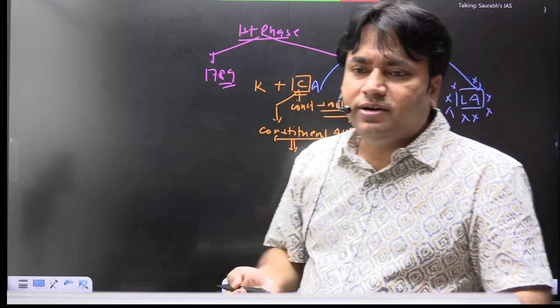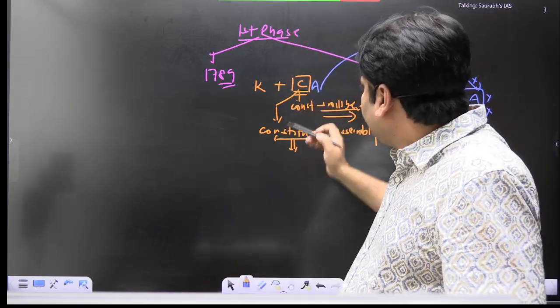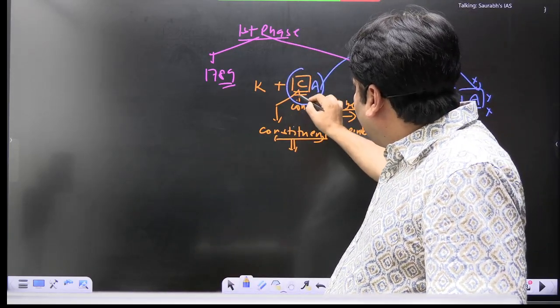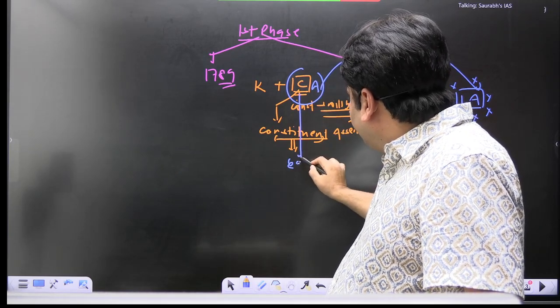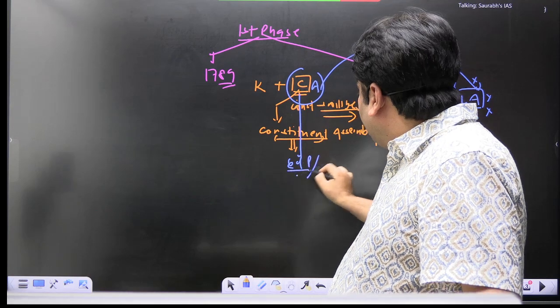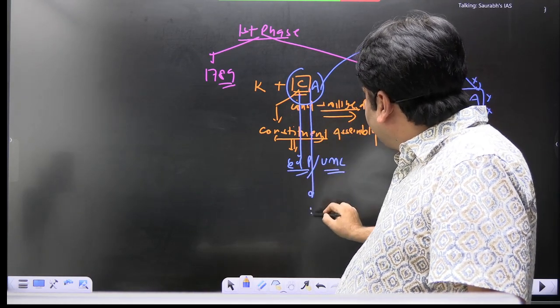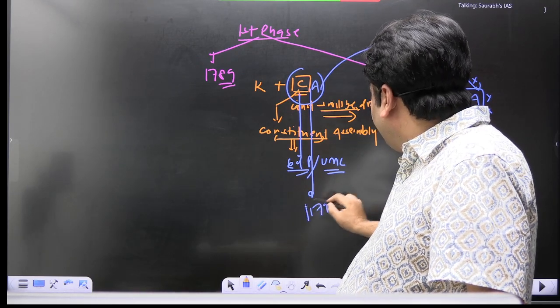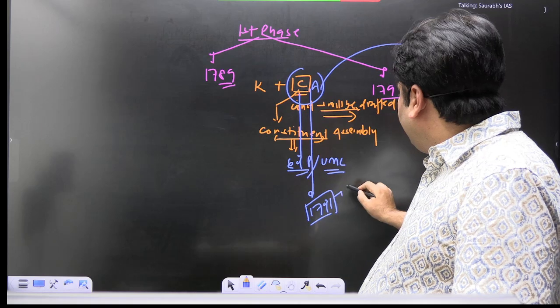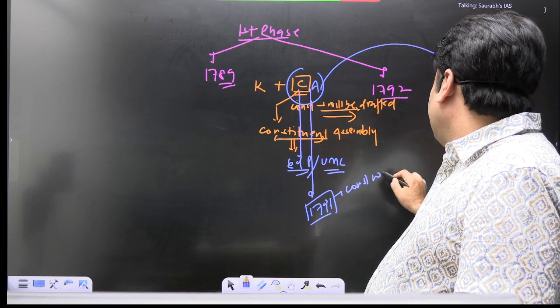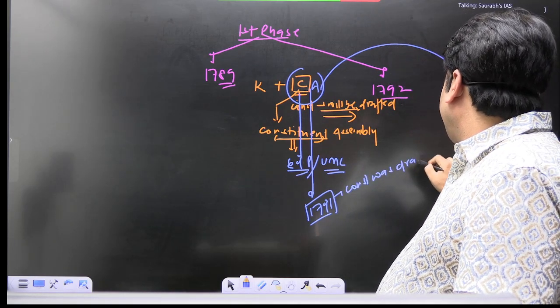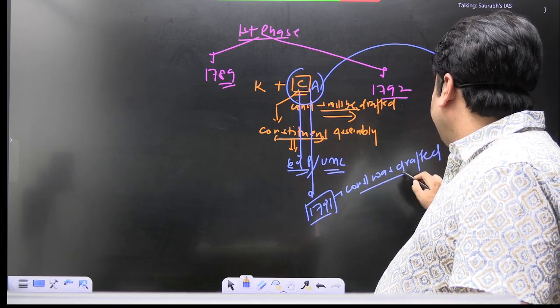Now what happens here? Okay, that obviously the moderate, the educated people will come forward, the upper middle class people will come forward, they will draft the constitution, and in 1791 this constitution was drafted. The constitution was drafted in 1791.